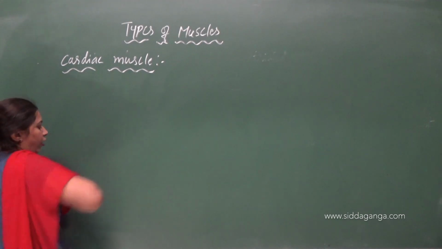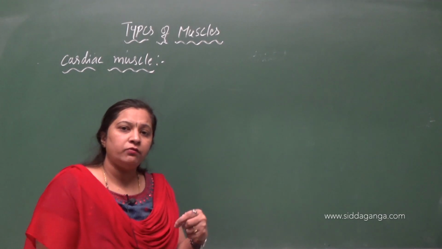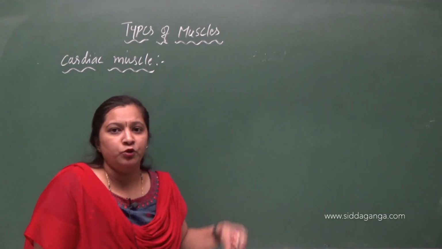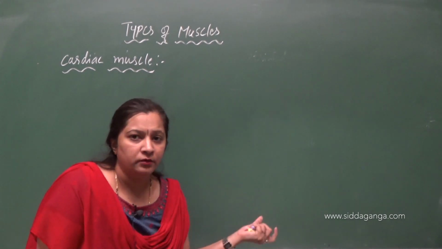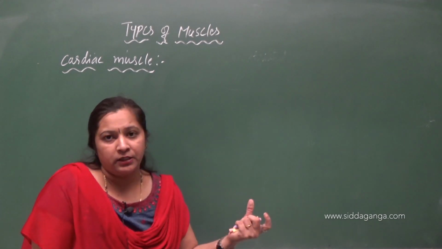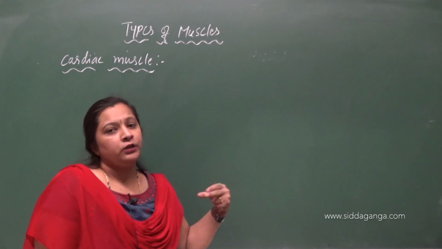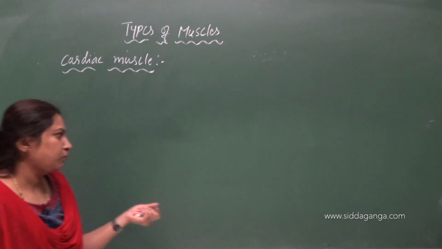These muscles have the properties of both skeletal muscle and smooth muscle. Some of the properties are like skeletal muscle and some are like smooth muscle. So cardiac muscles have characteristic features of both.